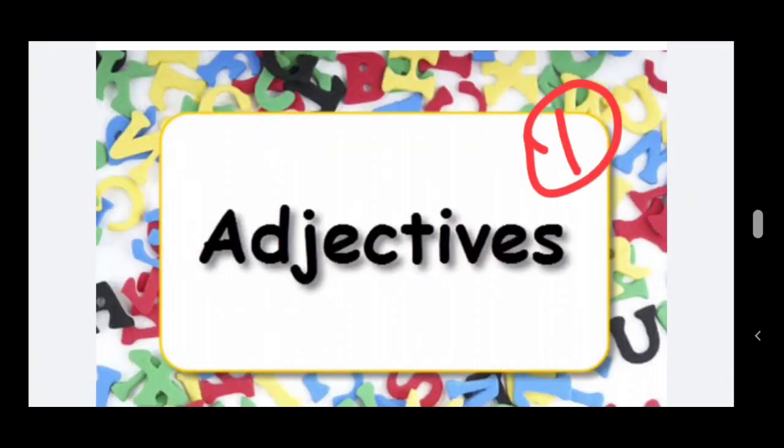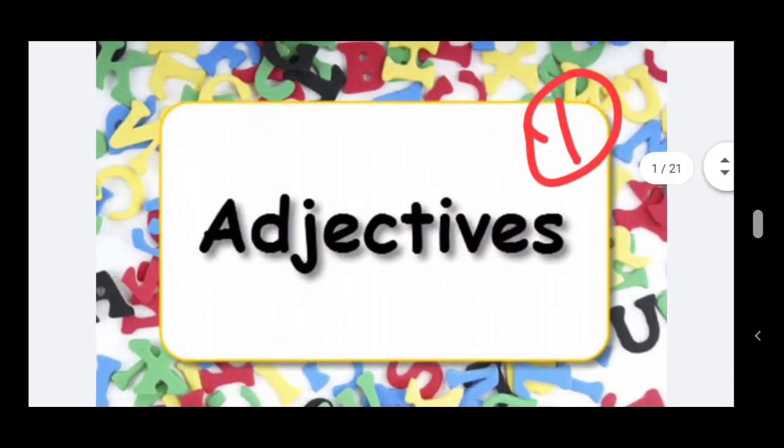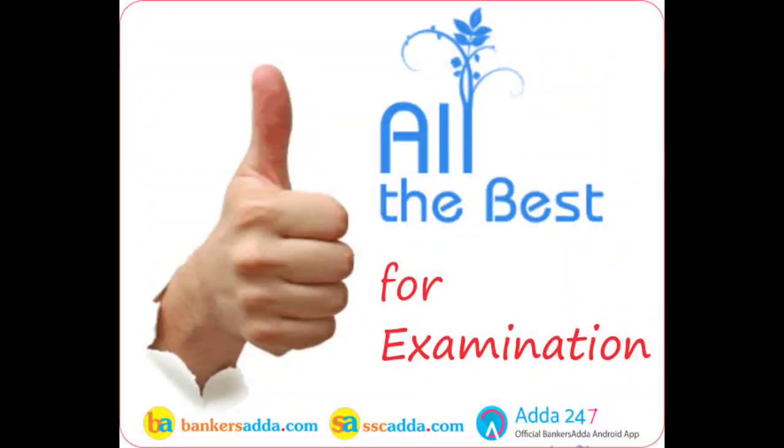So that's all from the adjective, children. Chapter 5 from our grammar part. So that's all. We have revised the grammar chapters. Chapter 4 conjunction and chapter 5 adjectives. So children, all the very best for the examination. Go through all the summary that we have revised in this session and the grammar chapters. Learn everything, work out the grammar exercises that were given in the worksheets. All the very best for the examination.